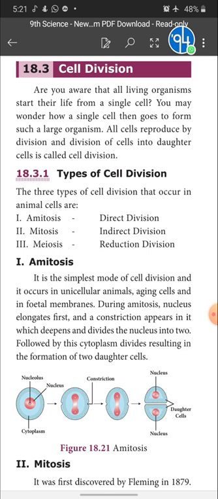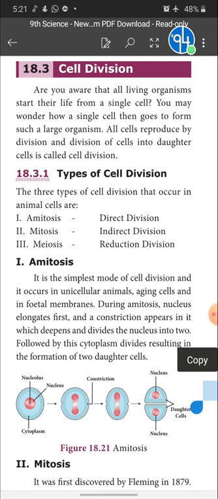This is the introduction to mitosis and meiosis. Children, now I will enter into the text. I hope you have a clear idea of the introduction to cell division. So, cell division, let's enter into the text, children.